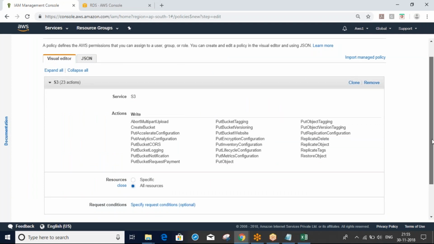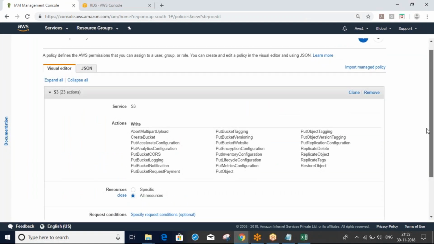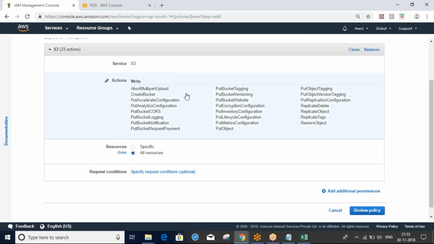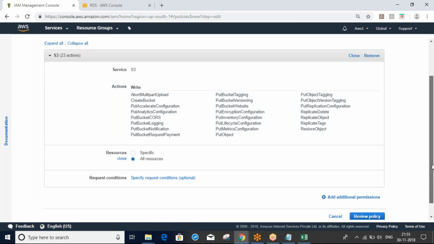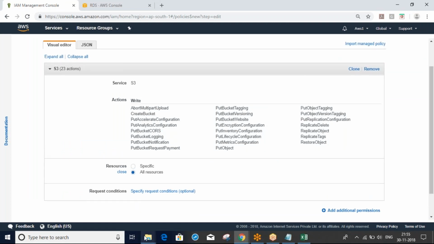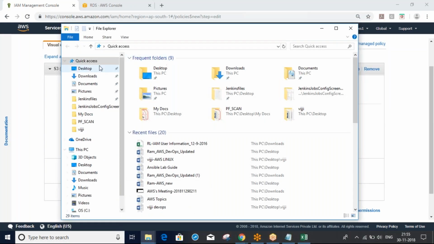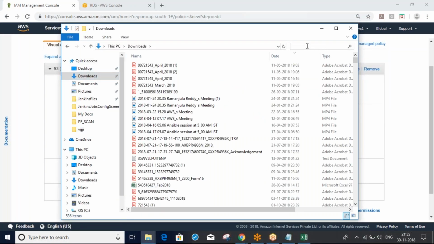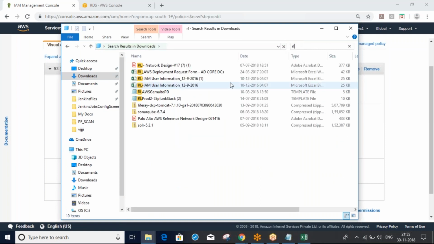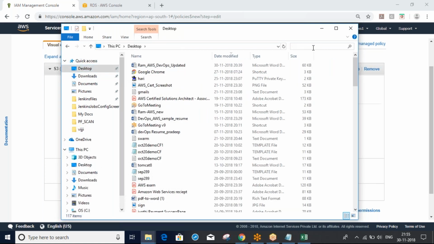So same thing here also. Whatever you want, we will have one more documentation here. Let me open the documentation. Let me open one more document.